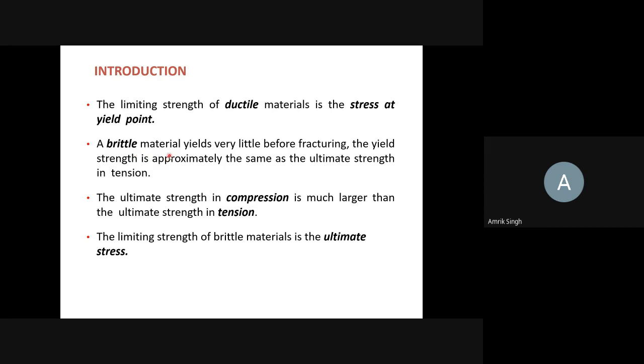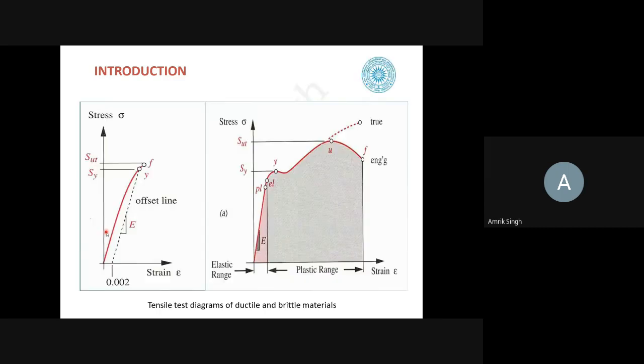A brittle material yields very little before fracturing. Okay, so there is no clear-cut indication. The yield strength is approximately the same as the ultimate strength in tension. The ultimate strength in compression is much larger than the ultimate strength in tension. The limiting strength of the brittle material is the ultimate strength because it gives very little indication. So we take the limiting strength to be equal to the ultimate stress.